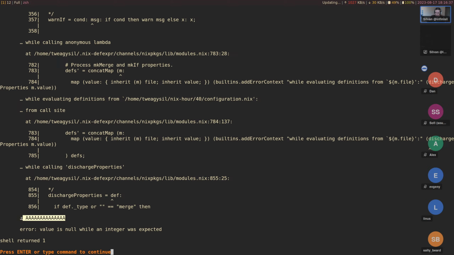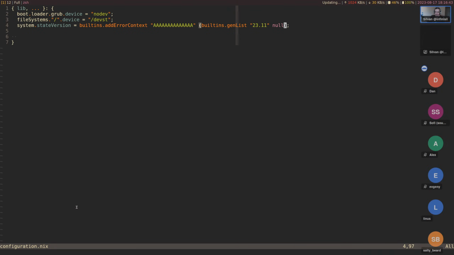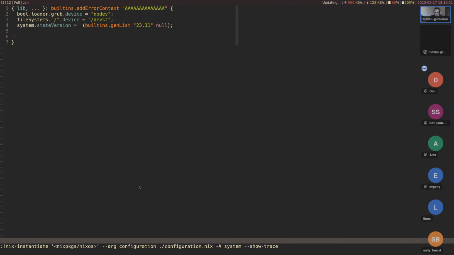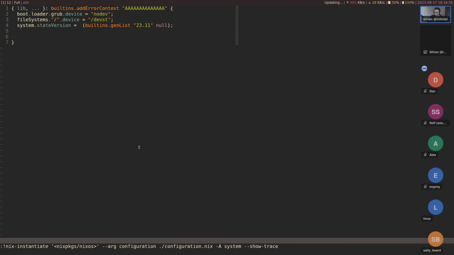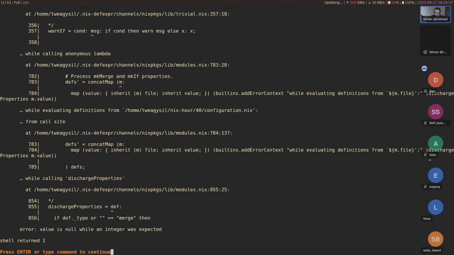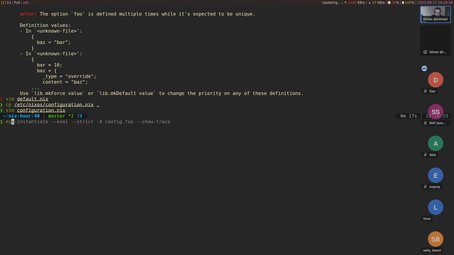So this appears at the very end here, but oftentimes these don't appear because of laziness. So I wonder if we do it up here, this might not appear. And actually searching through here, oh, we can search through there.